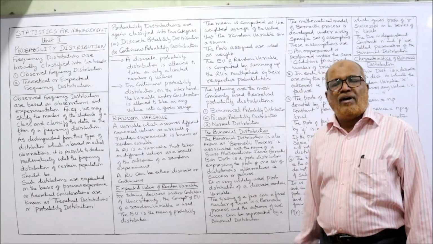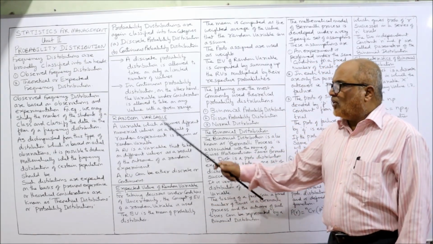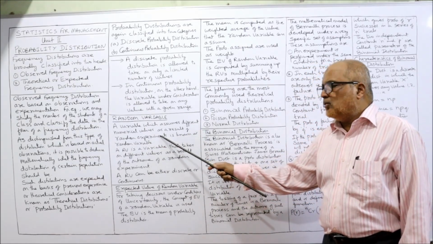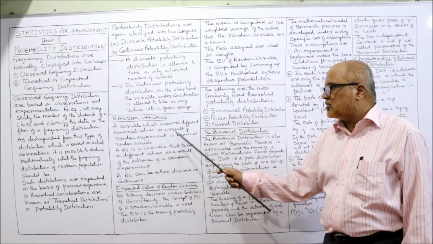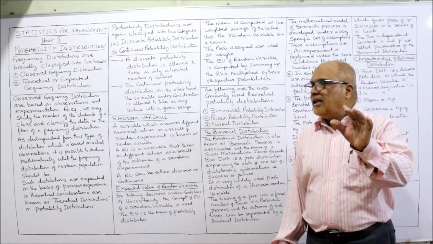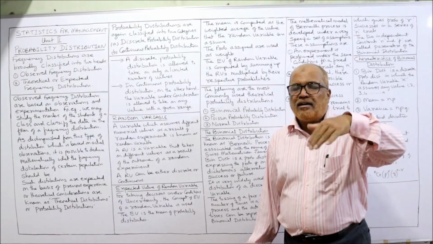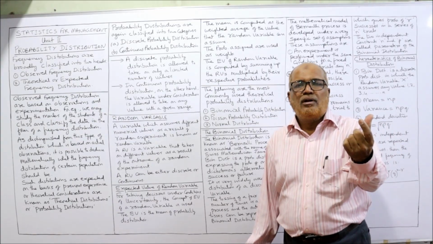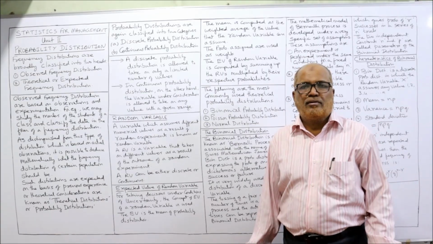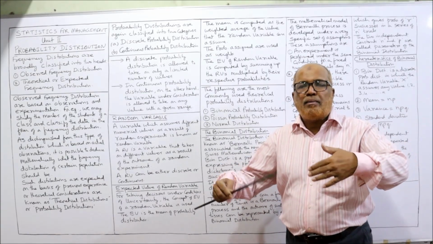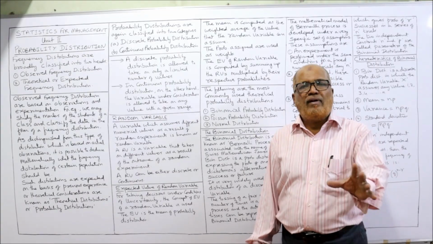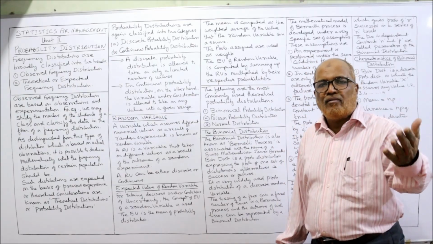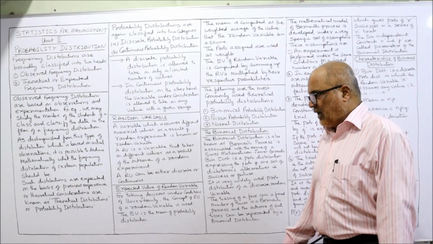What is expected value of random variable? So first of all, random variable. A variable which assumes different numerical values as a result of random experiment is known as random variable. So any variable which can take different values depending on different experiments. By conducting different experiments, the value will change. That value is called a random value. So it is a variable which has different values depending on different experiments.